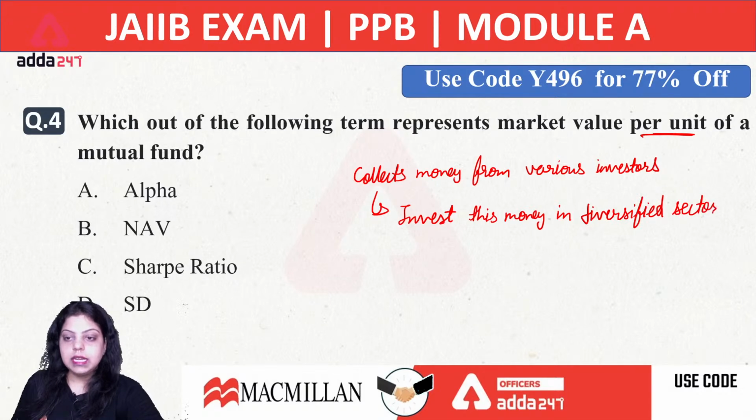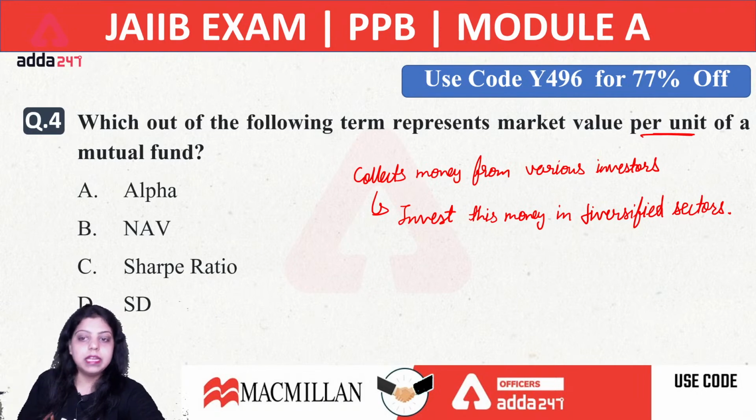Okay, they collect money from different investors and then they invest that money in diversified sectors.